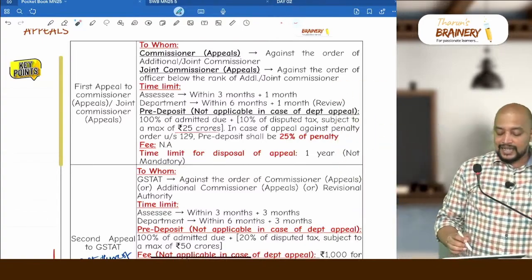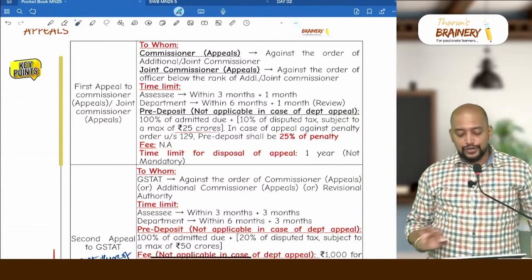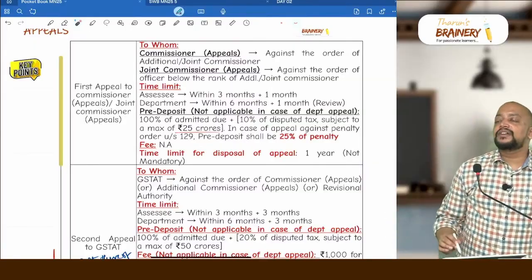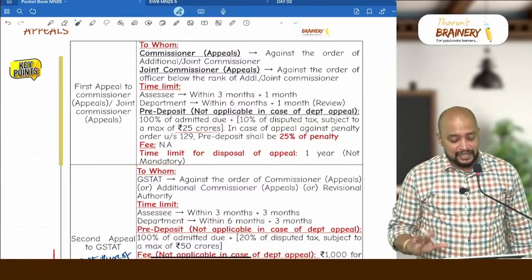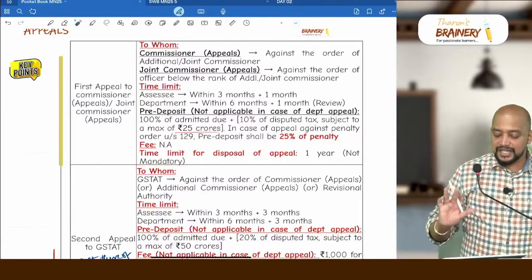Got it? Then is there any appeal fee? No, there is no appeal fee. And what is the time limit within which they need to dispose of the appeal? 1 year. It is not mandatory, okay, but the time limit given is 1 year.